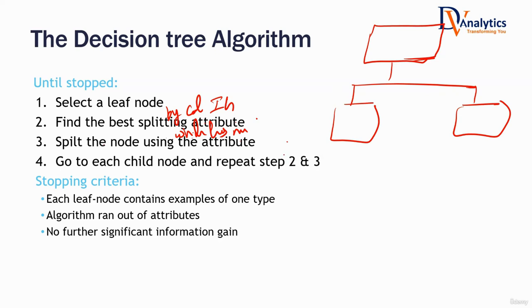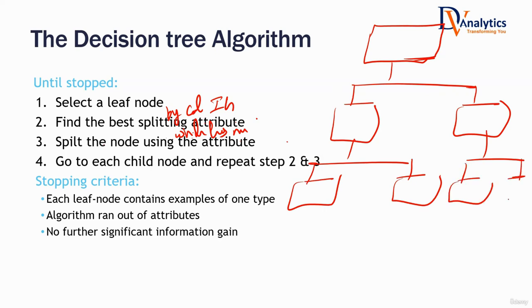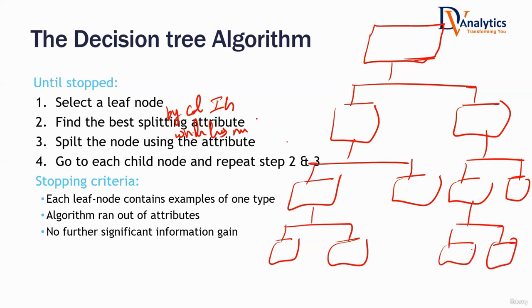Are we repeating the same thing again and again? Yes. Split it. Again, split it. Again, split it. What's the stopping criteria? There are a couple of stopping criteria. What is the first stopping criteria? Stop this when purity is achieved. Otherwise, keep on growing. Okay.